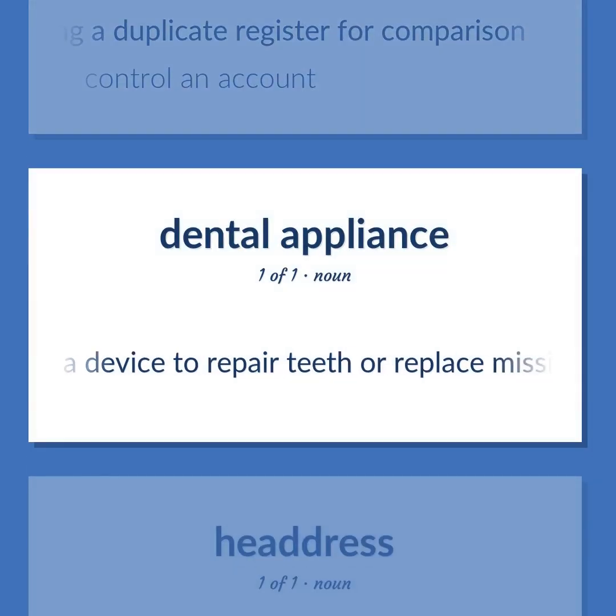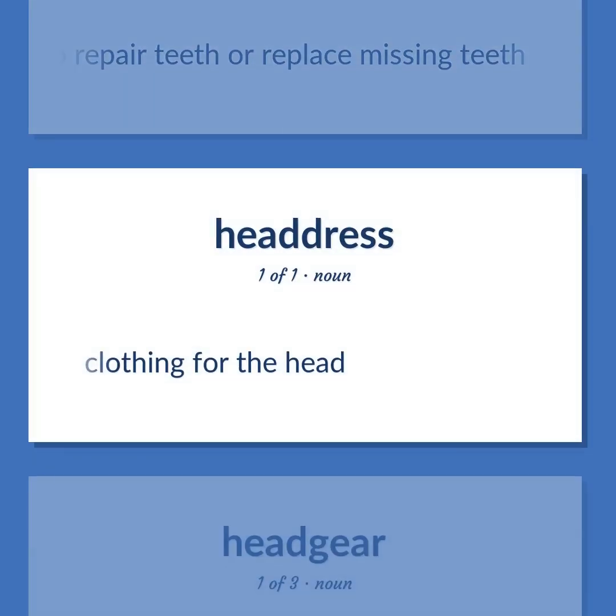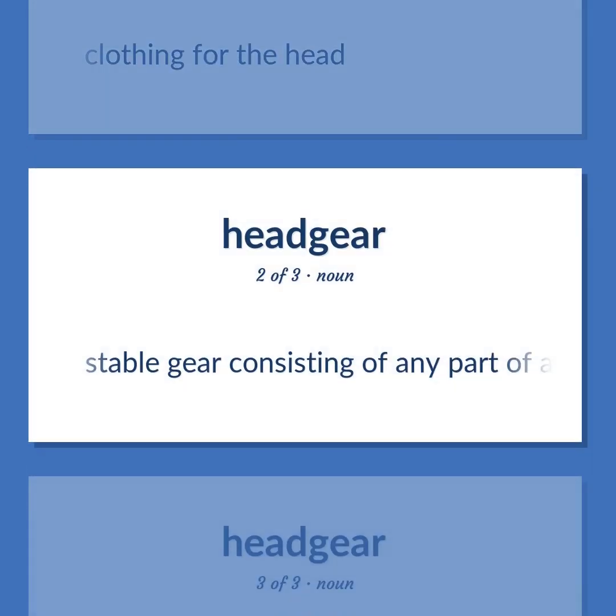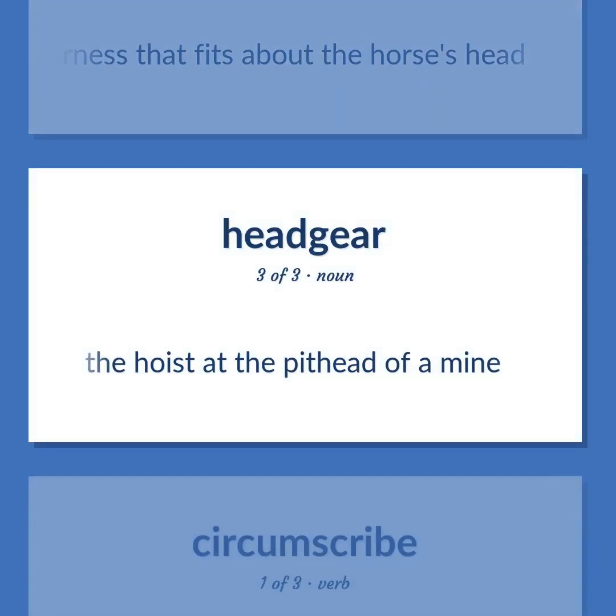A device to repair teeth or replace missing teeth. Clothing for the head. Stable gear consisting of any part of a harness that fits about the horse's head. The hoist at the pithead of a mine.